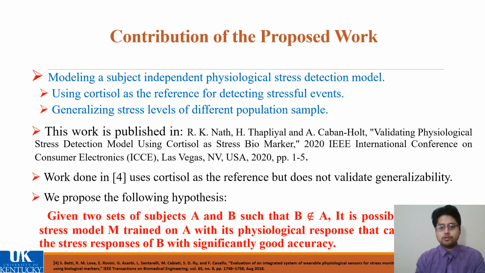In this work, we have used cortisol, which is regarded as the gold standard for stress detection in clinical trials. Our proposed work is capable of generalizing stress prediction for a population sample that is not in the training class. We propose the following hypothesis. Given two sets of subjects A and B such that B does not belong to A, it is possible to develop a stress model M trained on A with its physiological response that can generalize to the stress response of B with significantly good accuracy. This work is published in the IEEE International Conference on Consumer Electronics held in Las Vegas this year.